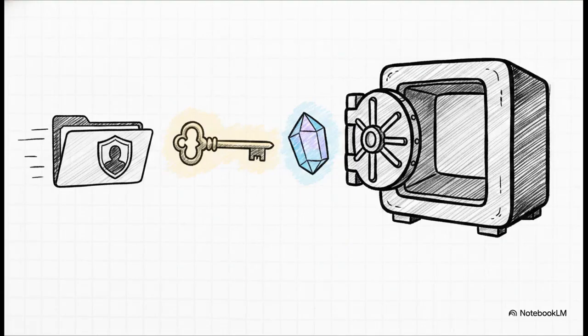Finally, step 4. We save this pristine dictionary into the LangGraph base store using the .put method. To do this properly, you need 3 specific things. You need a namespace, which is a tuple representing the storage location, like the user's ID. You need a key, which uniquely identifies this as, say, a user memory. And you need the value, which is simply that dictionary we just extracted.